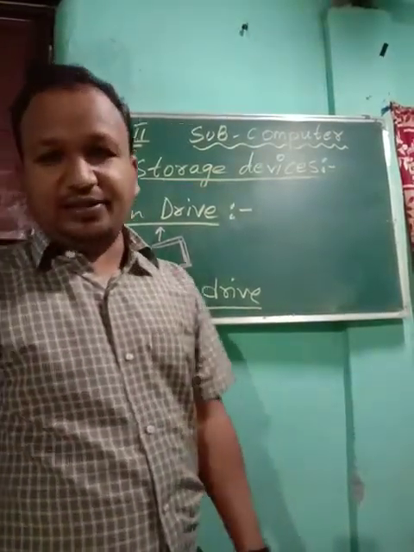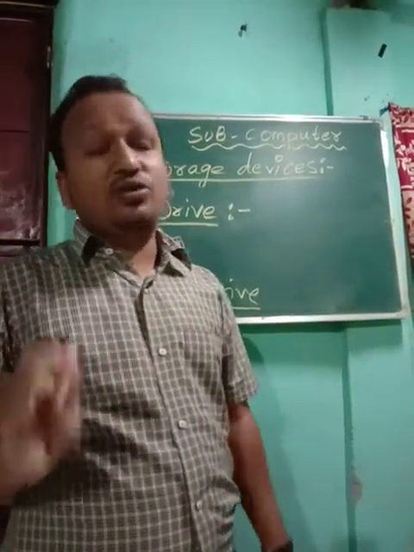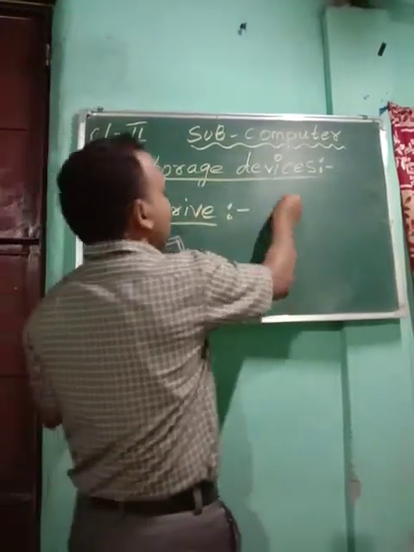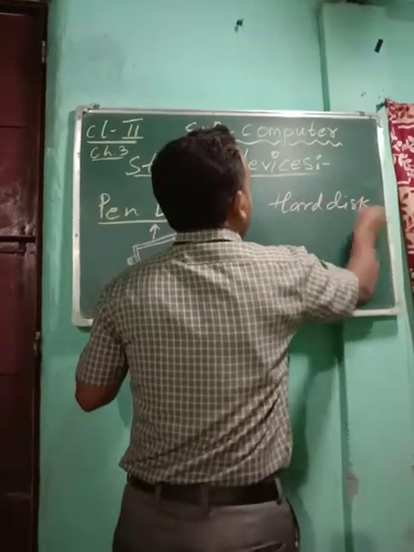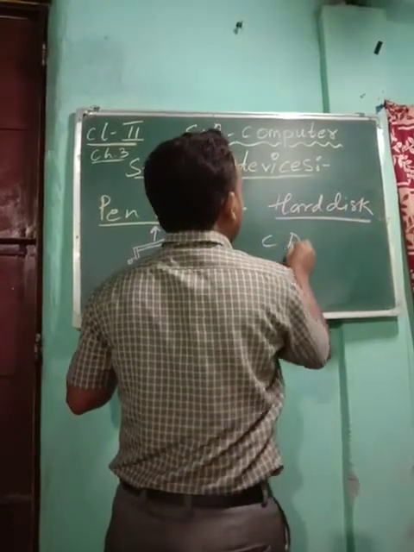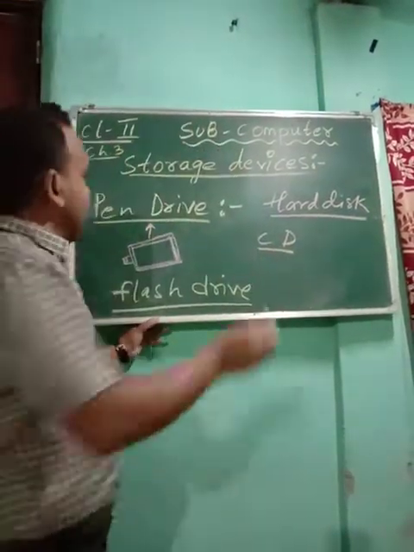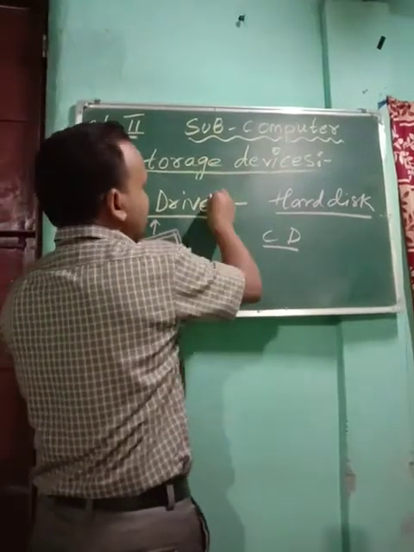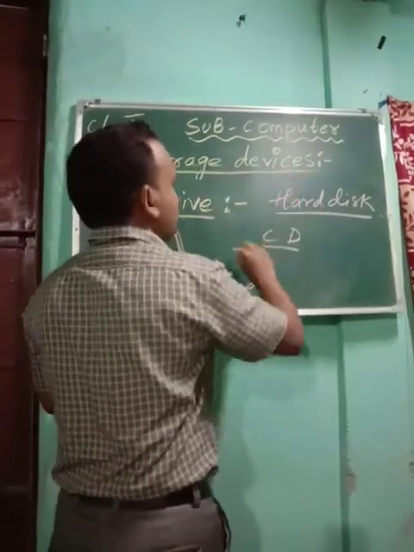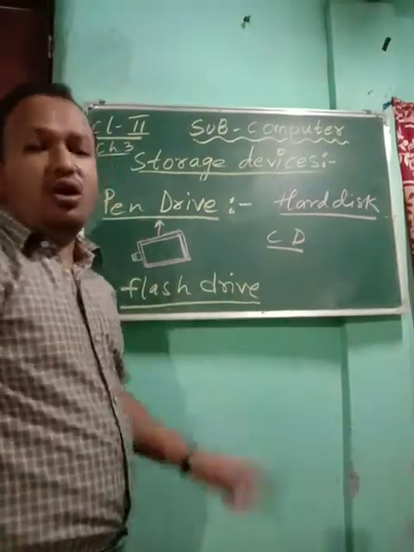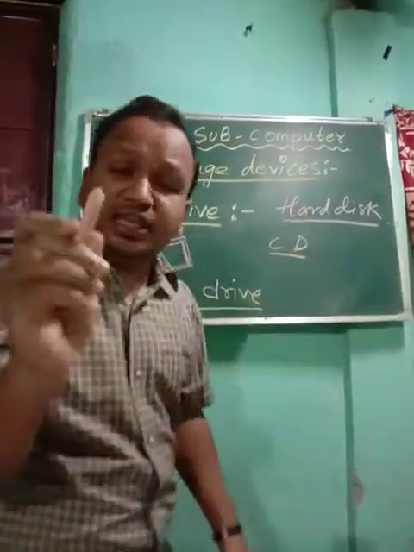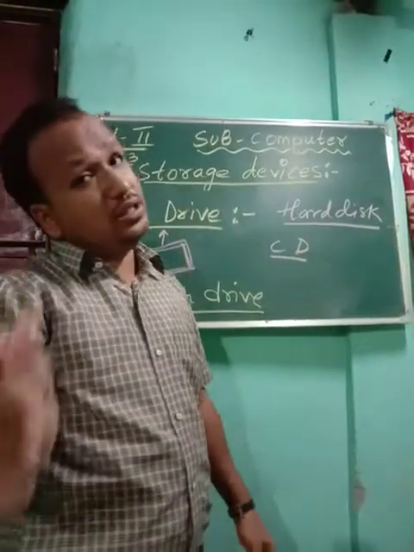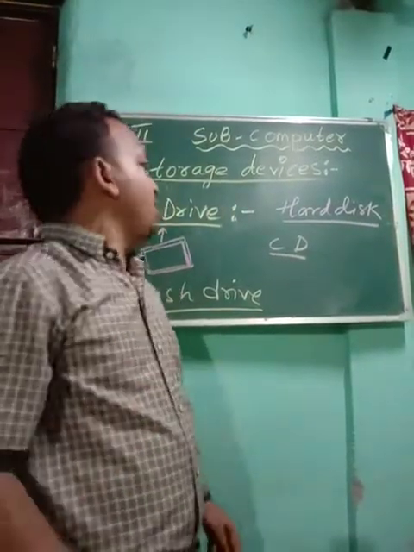And these are all storage devices. Children, today we have learned about the pen drive; we have also learned about the hard disk, and we have learned about the CD. The pen drive is a storage device, the hard disk is a storage device, and the CD is a storage device. The hard disk is fixed inside the CPU, and it can store lots of data.